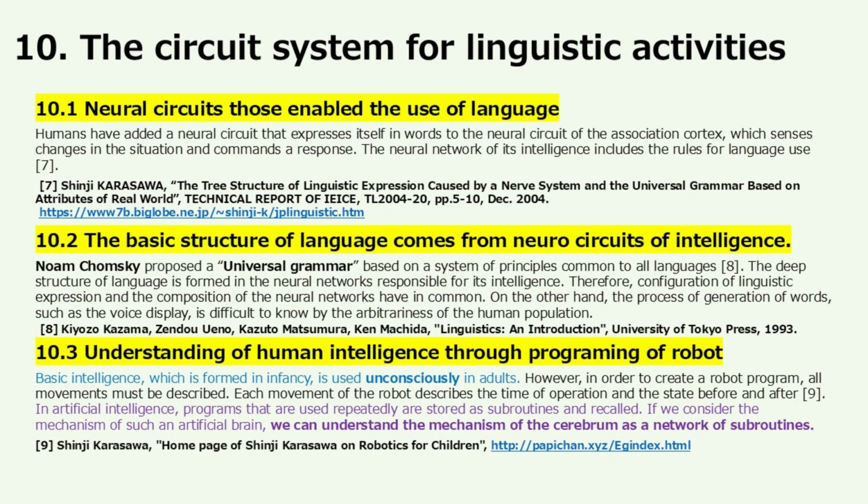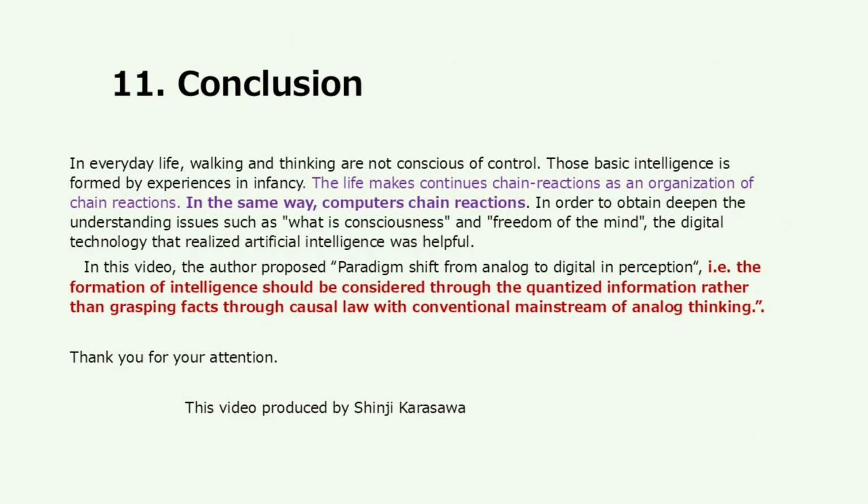network of subroutines. Conclusion. In everyday life, walking and thinking are not consciously controlled. Those basic intelligences are formed by experiences in infancy. Life makes continuous chain reactions as an organization of chain reactions. In the same way, computers make chain reactions. In order to deepen the understanding of issues such as what consciousness and freedom of the mind are, the digital technology that realized artificial intelligence was helpful.